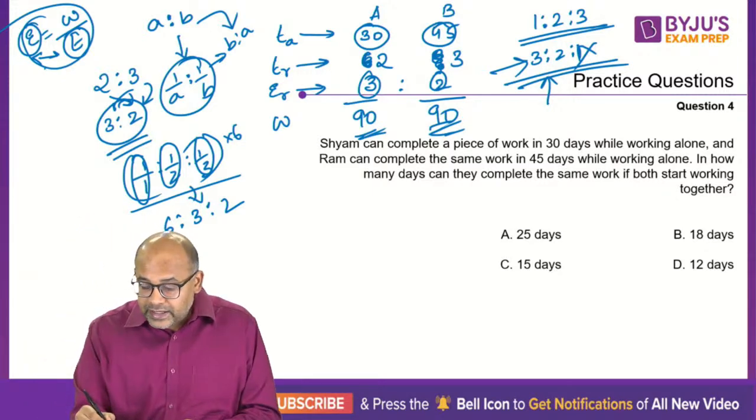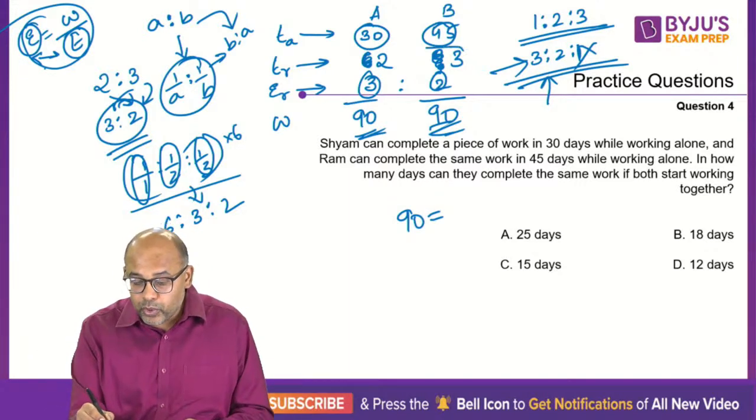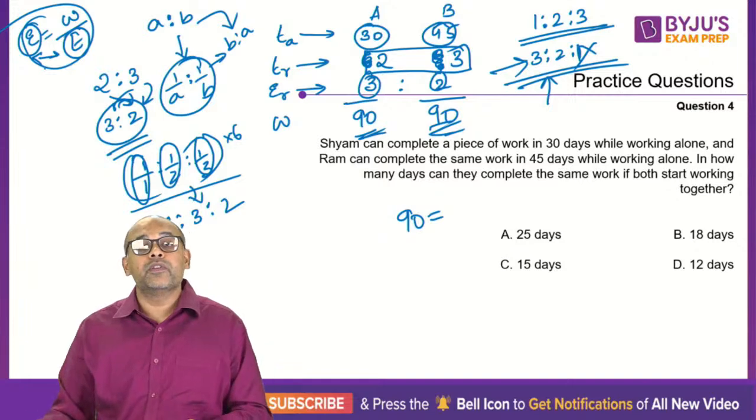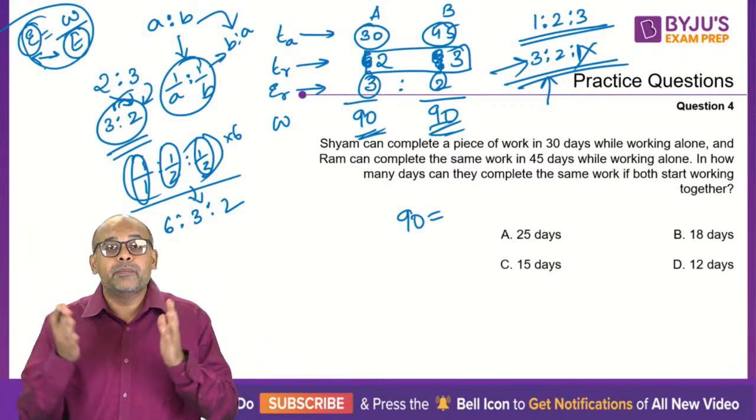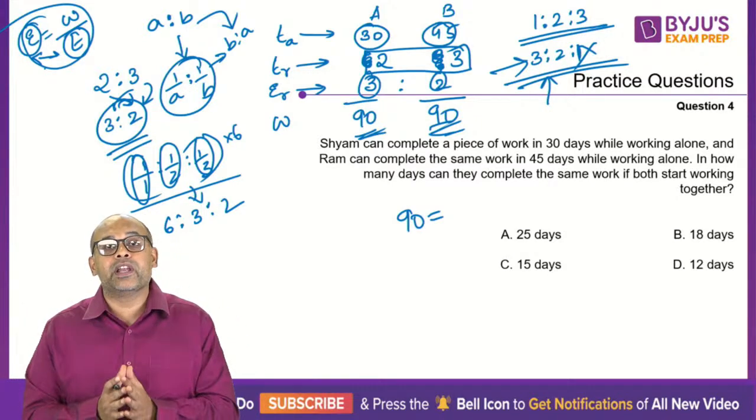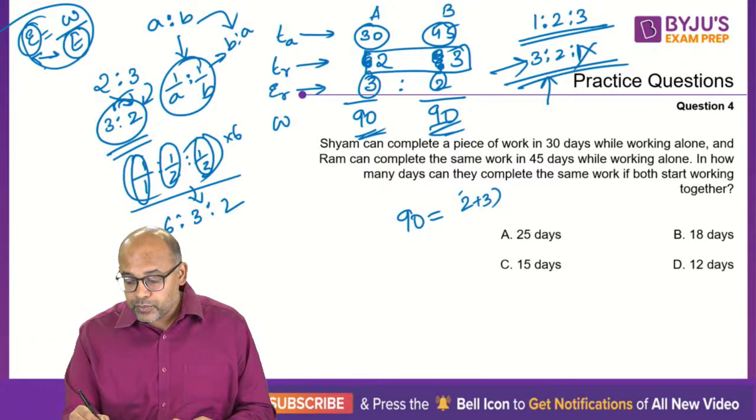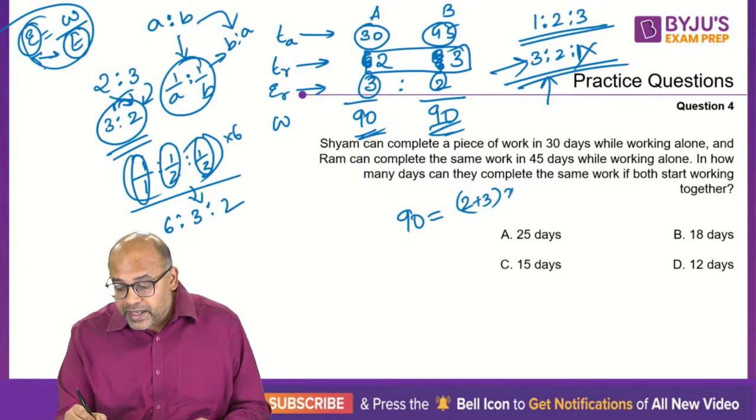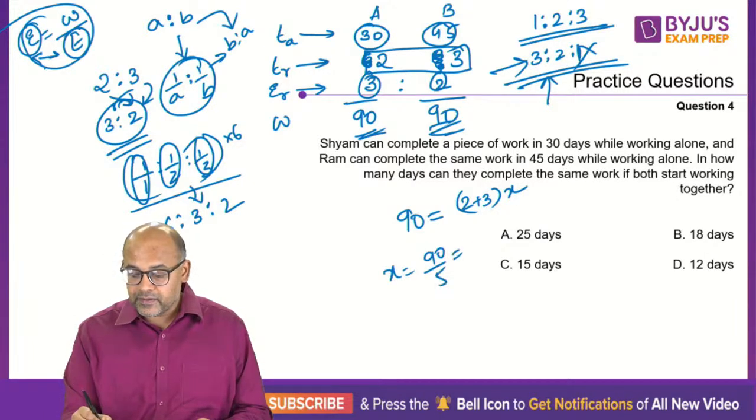Now 90 is the work that needs to be done. What is the case? The case is when both of them are working together. When people are working together, the efficiencies can be added. So that is the advantage of using the efficiency concept. So it is 2 plus 3 together in one day. How many days? X number of days. So your X will be 90/5, which is 18.